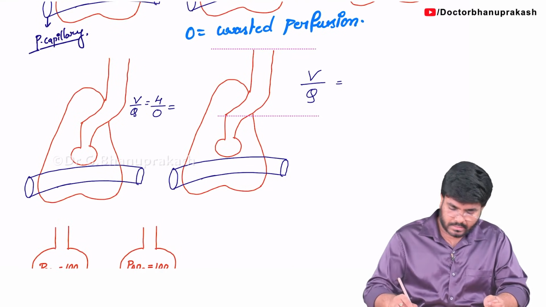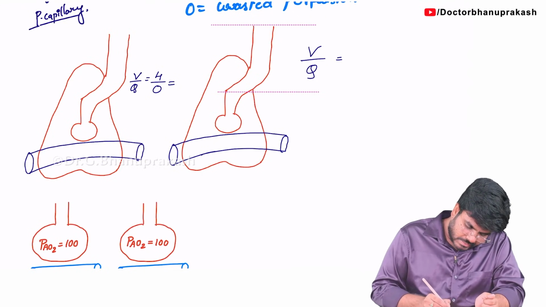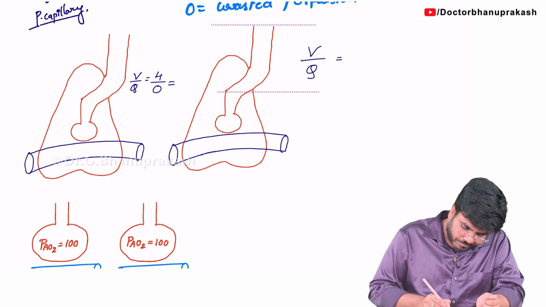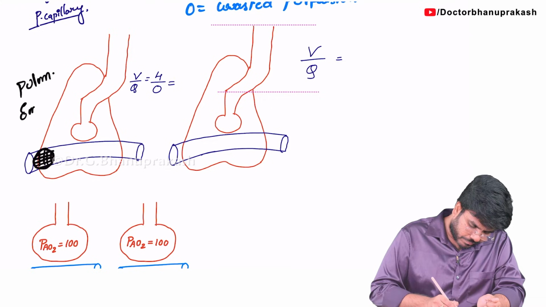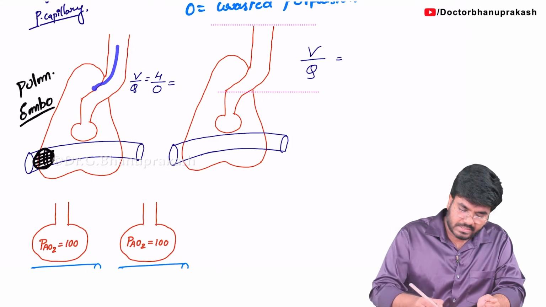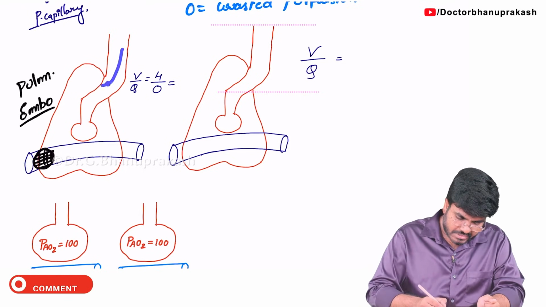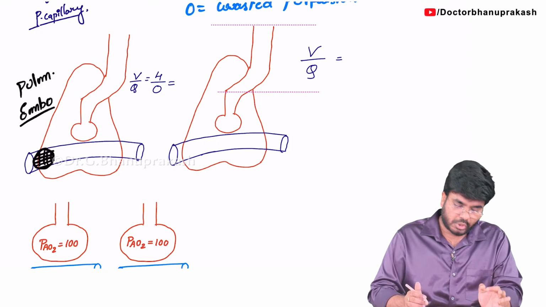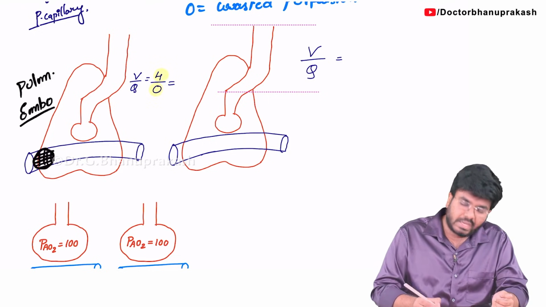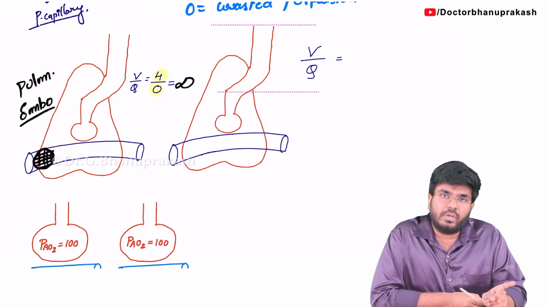Now let's look at a few more examples. In this condition, what happened? Sir, there is an obstruction here. A thrombus is getting lodged over here, in the pulmonary blood vessel, the pulmonary artery, let's say. So this is pulmonary embolism. In a person with pulmonary embolism, is it the ventilation or the perfusion that is getting affected? Definitely perfusion, sir, the blood is not going. But ventilation is happening, 4 liters of ventilation, but perfusion becomes 0. Now we all know any number divided by 0 is infinity. In a patient with pulmonary embolism, the VQ ratio is infinity.